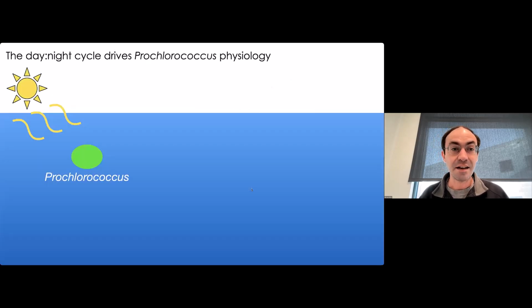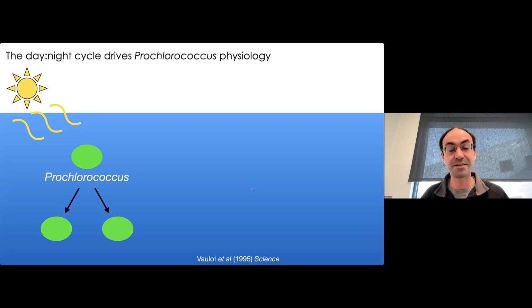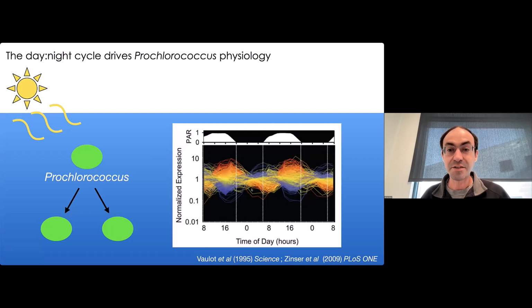tick. So like all good cyanobacteria, Prochlorococcus's life is really driven by the day-night cycle. So we know that in the oceans, the cell division cycle is very closely tied to light input. Work from Eric Zinser and others has also shown that the transcriptome of Prochlorococcus is very beautifully attuned to day-night cycles as well, with a really significant fraction of the transcriptome showing these beautiful diel oscillation patterns shown here on this figure on the right.